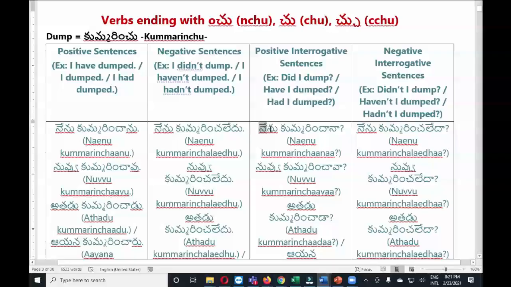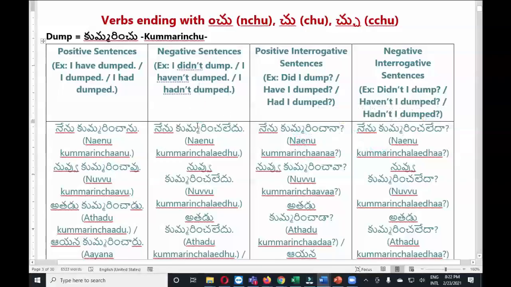And interrogative positive is nenu kummarinchana. Yes, nenu kummarinchana. And interrogative negative is nenu kummarinchaleda. Yes, you read well. Let me repeat also one more time, then we will move to the next category. Nenu kummarinchanu, nenu kummarinchaledu, nenu kummarinchana, nenu kummarinchaleda. These are four types.